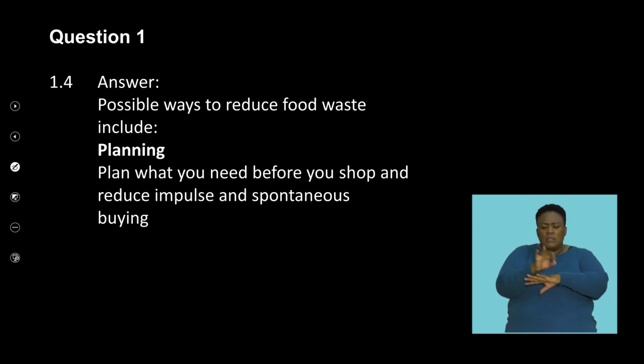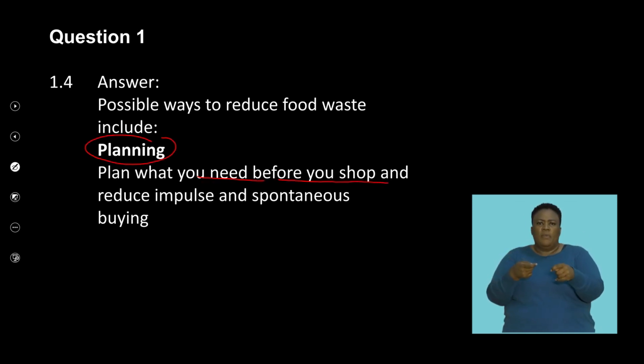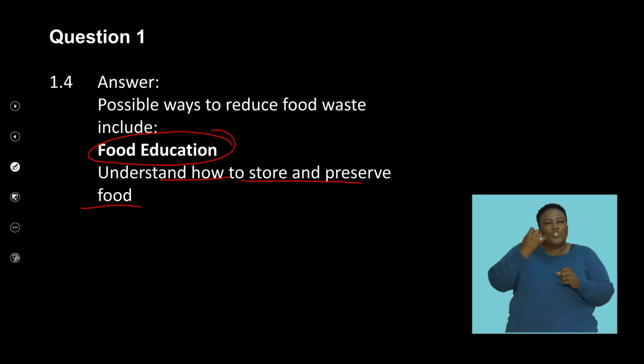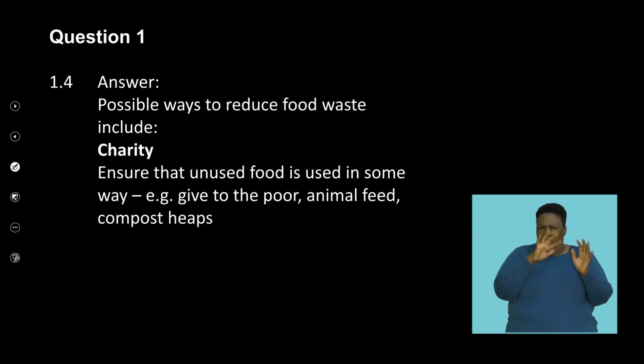Another way would be planning. So plan what you need before you shop and reduce impulse and spontaneous buying. If you buy what you need and you consume them as you need, it would reduce the potential for wasting. Education is key. So understand how to store and preserve food in an effective way, and in turn that will reduce the loss of food.